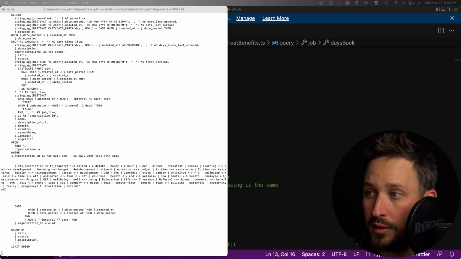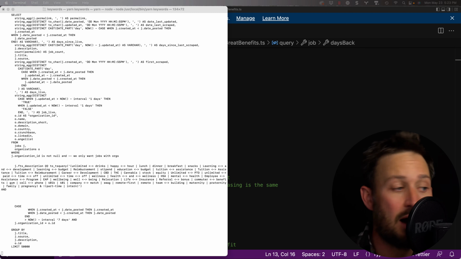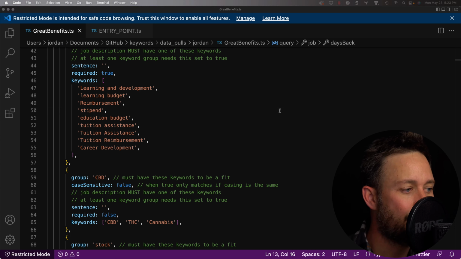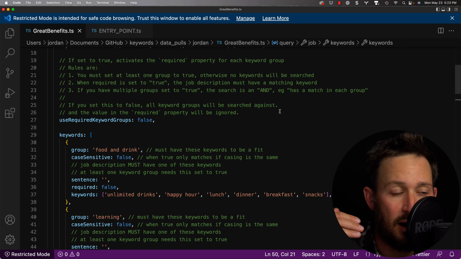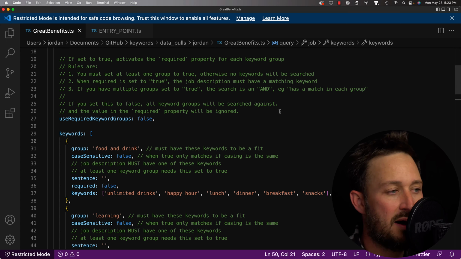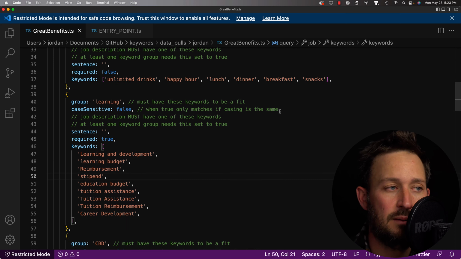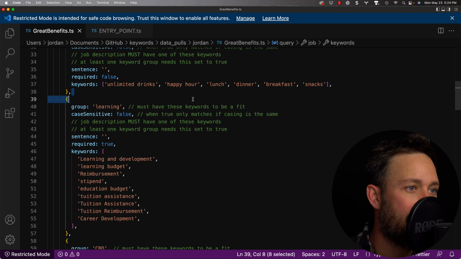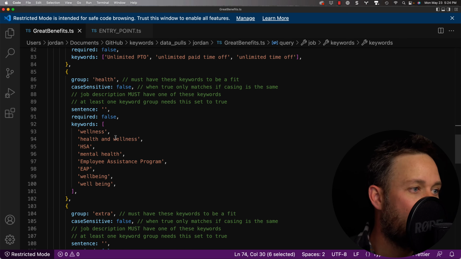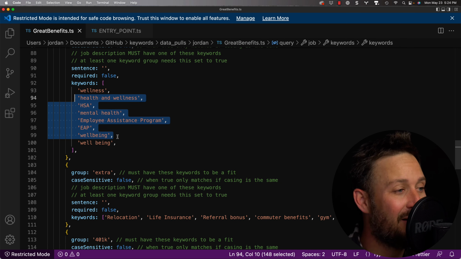So one of the things that we really want to do here is we want to be able to mine some of these job descriptions for how they talk about this, because that's going to give us some better insight into these keywords. So while I've let this run here, the way that you would want to operationalize this is once you get this sort of list of companies, then you want to talk about the different keywords of benefits. And this is going to help you identify who are the really, really great companies for you and who are the only okay companies, right? If they're offering learning and development, but they're not offering drinks, they're not offering stock or equity, we can't find mention of time off or mental illness, that's about right.